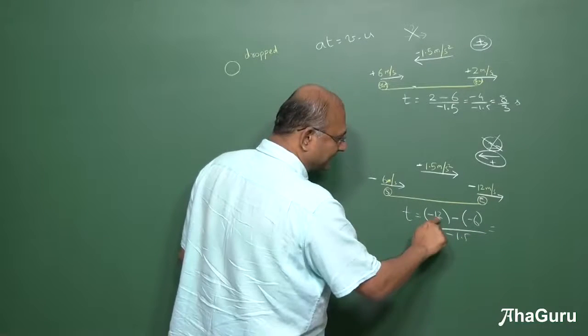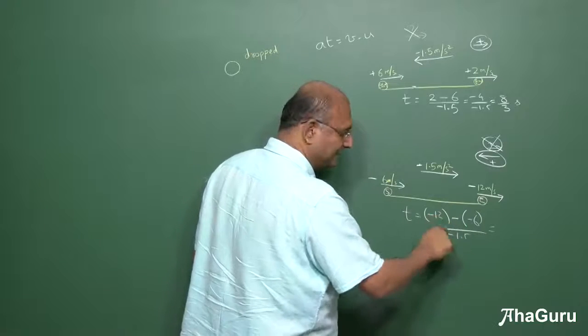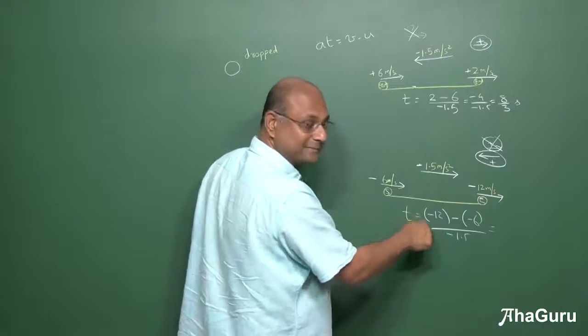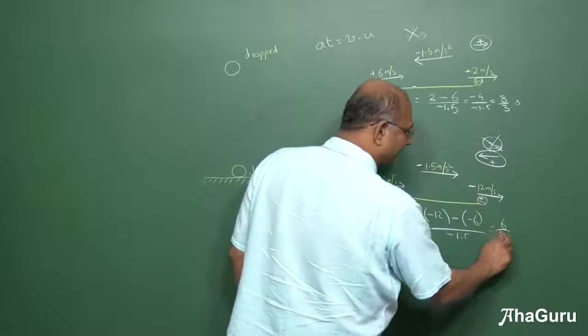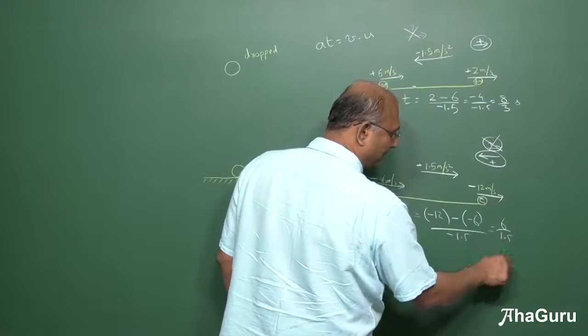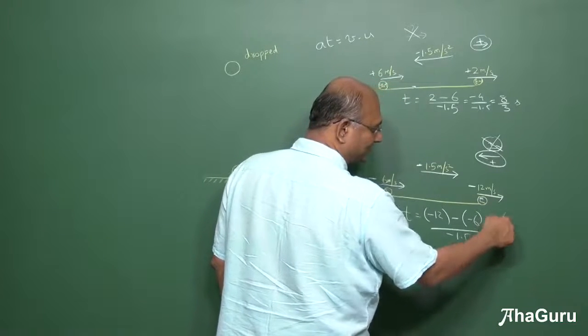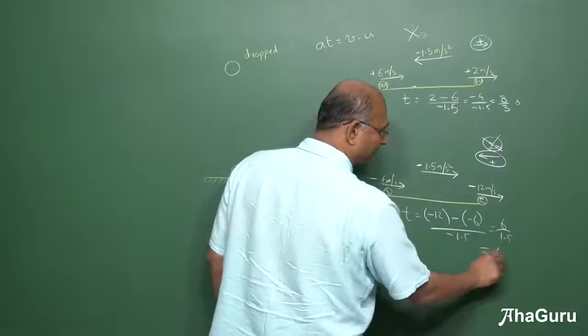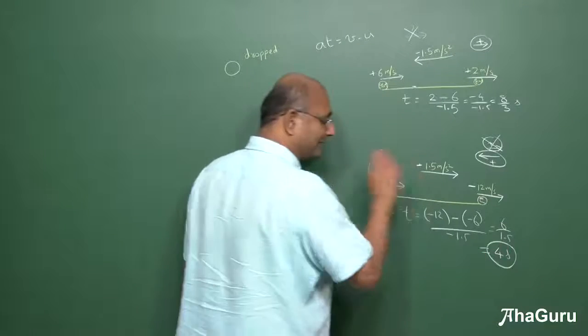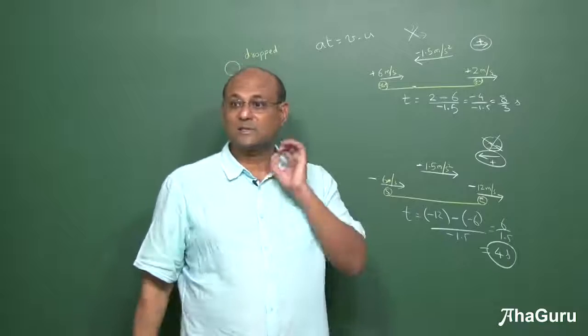So you will see that this basically becomes minus 12 plus 6, minus 6. Minus 6 by minus 1.5, minus minus cancel. 6 by 1.5, this is 3 by 2, so the 2 goes up, so that's 12 by 3, 4, so you will get plus 4 seconds. You must be sure that the time is positive.